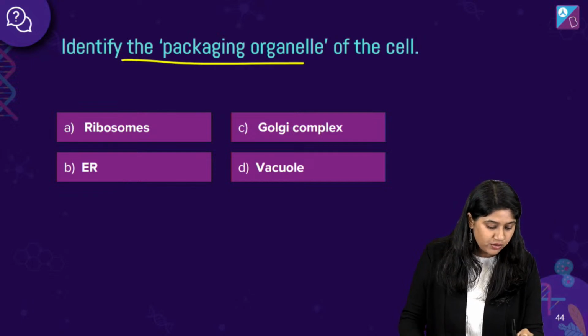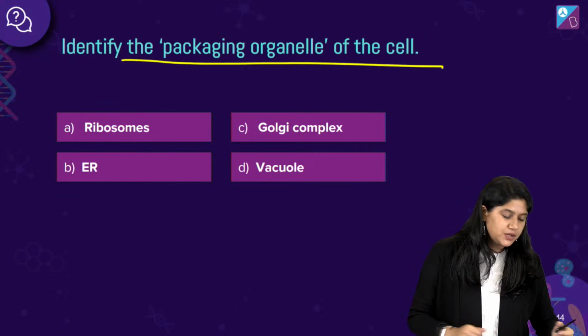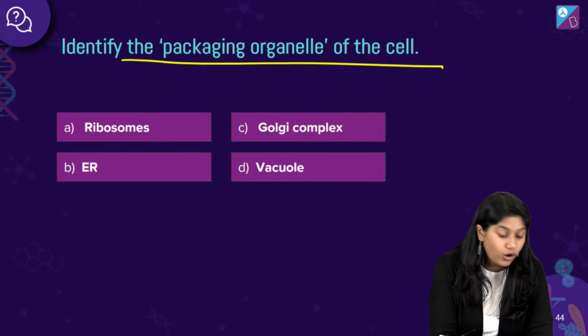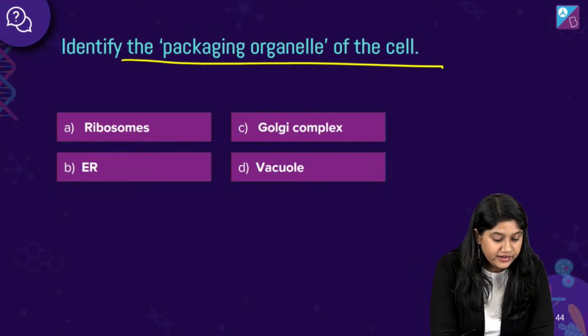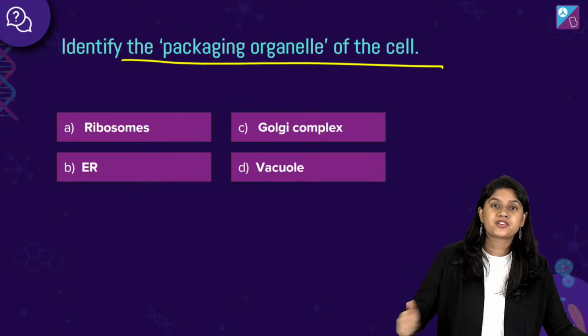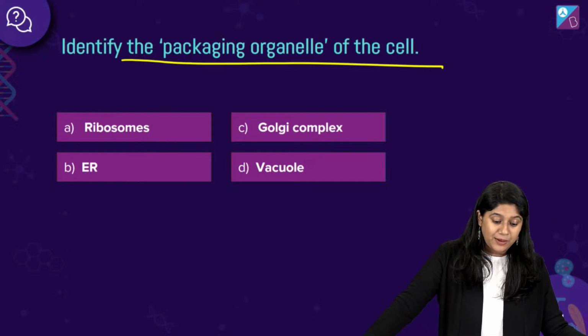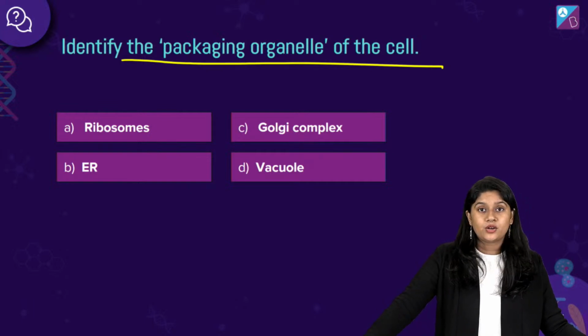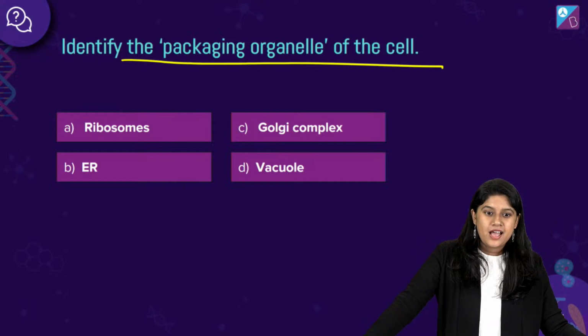Identify the packaging organelle of the cell. It's a very easy question. I'm sure all of you will be able to answer this question. Identify the packaging organelle of the cell. We have ribosomes, Golgi complex, ER and vacuole, and the answer will be, some of you are saying C.